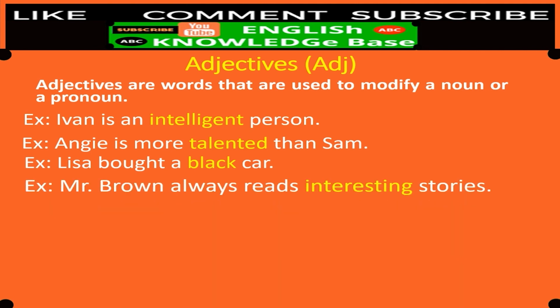Mr. Brown always reads interesting stories. What kind of stories? He reads interesting stories. So interesting modifies or defines stories. So here in the sentence you can see that interesting is an adjective. Afghanistan is a mountainous country. Here you can see, what kind of country is Afghanistan? Mountainous country. Here mountainous defines the country, the whole country. So that is an adjective.